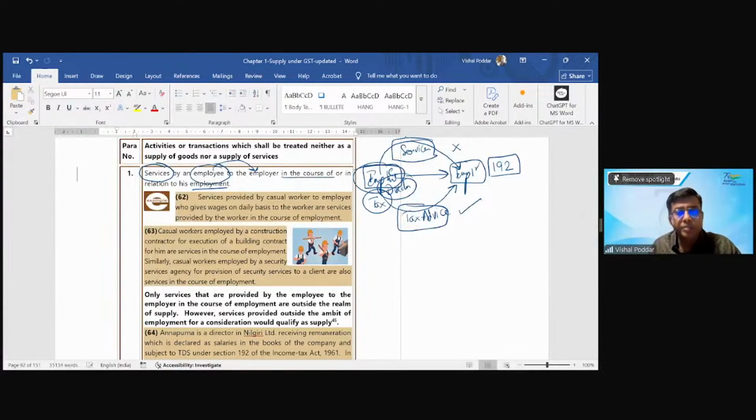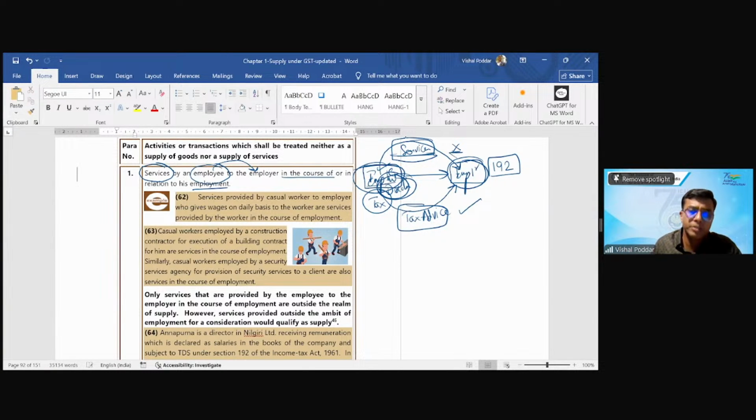Now, the same person giving two different services to the same employer company, the tax treatment is different depending upon in what capacity I am doing this. Where I am doing this in the capacity as a full-time director under my service agreement, that is, in the capacity as an employee, then it would fall in para 1 of Schedule 3, no GST.